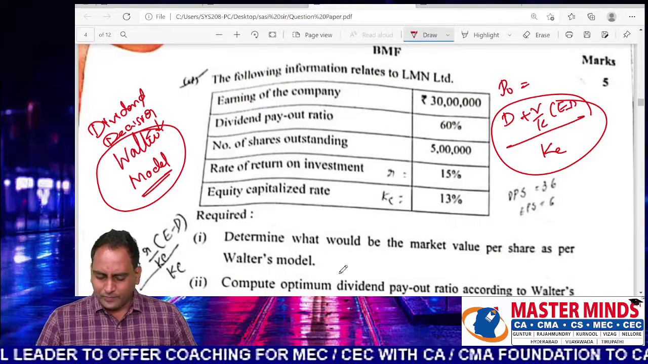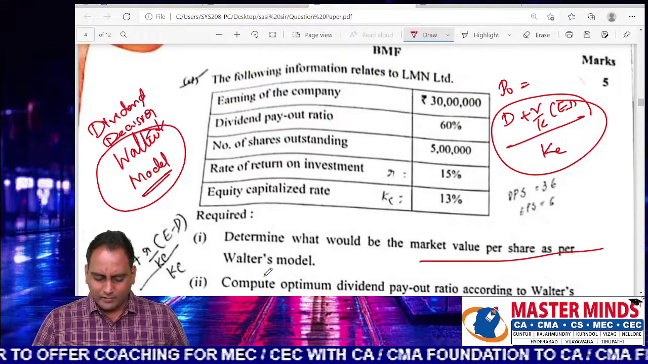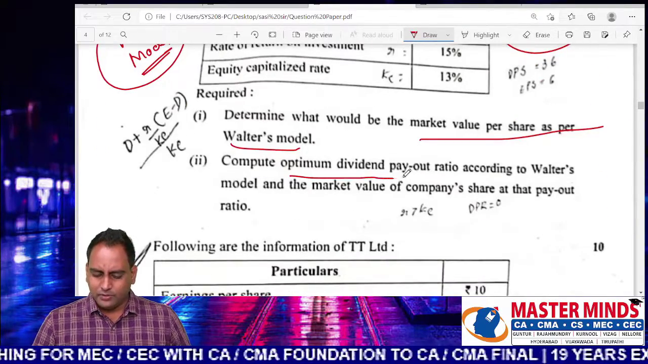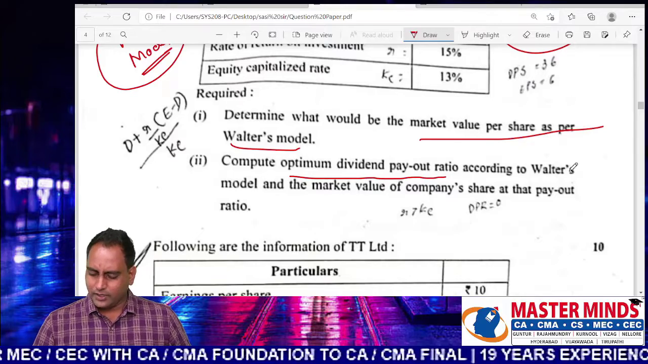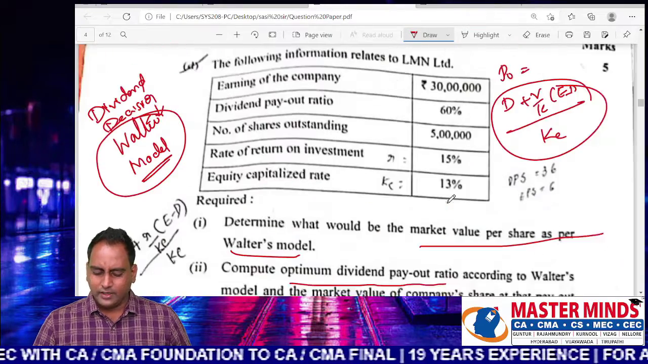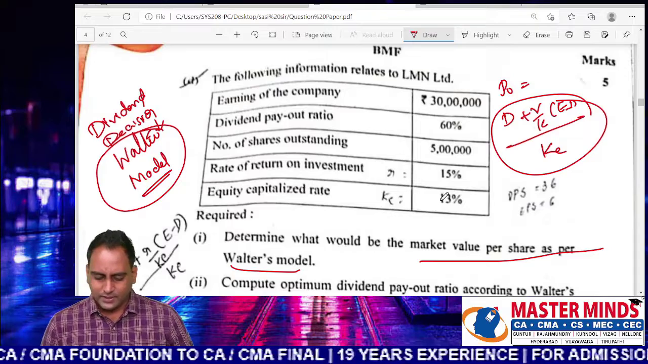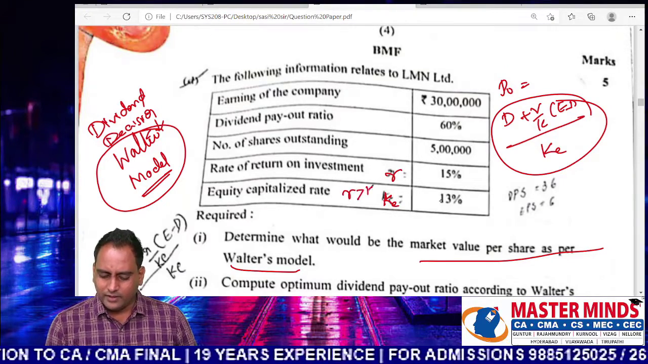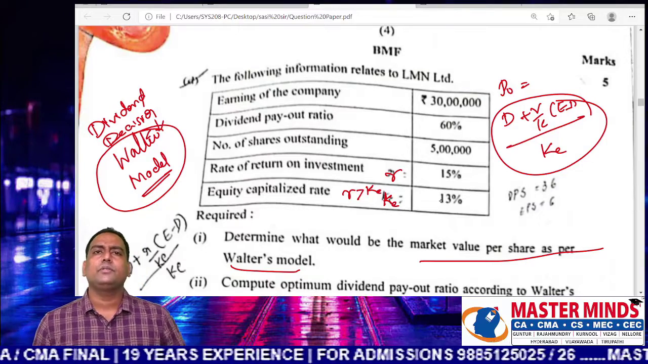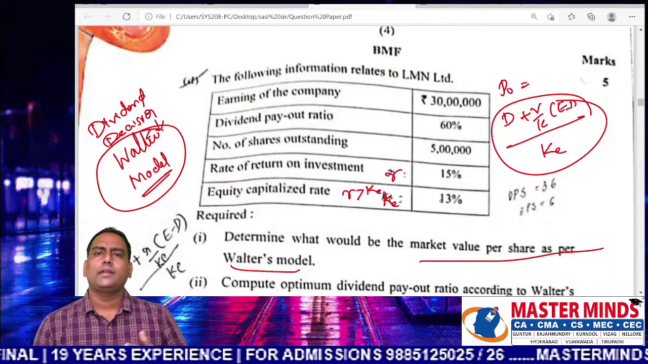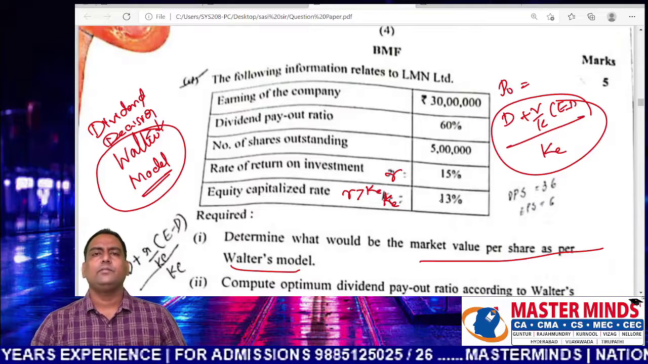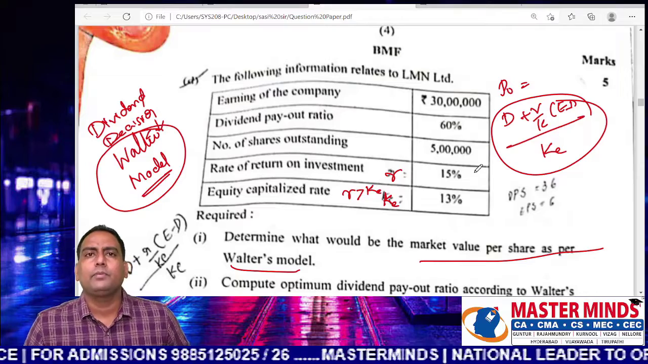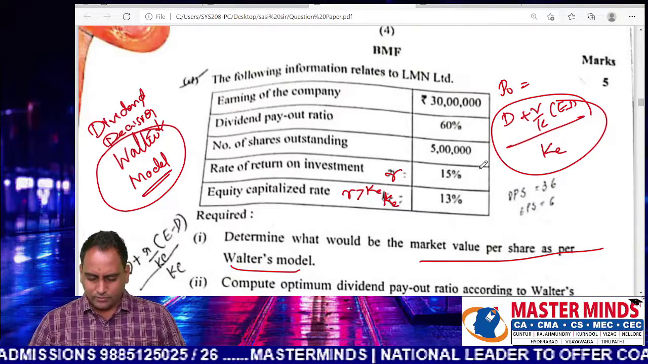See, what you have to do? Find out the market value of share as per Walter. You should use this formula. Then compute the optimum dividend payout ratio according to Walter and the value of share at that payout ratio. See, this is R, this is KE. Since R is greater than KE, the optimum dividend payout ratio is what? 0%. You should retain all your profits and the profit should be reinvested in the company's project. Hence, the optimum dividend payout ratio is equal to 0%.